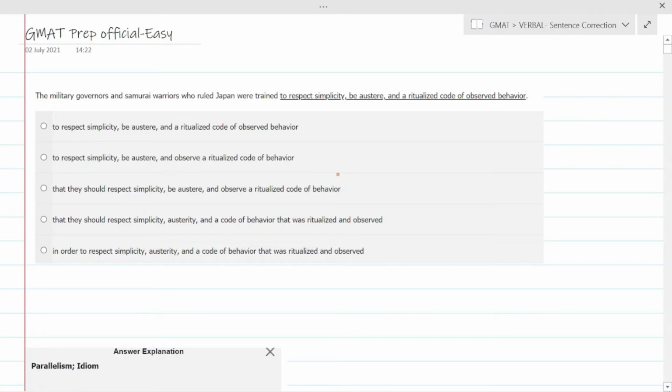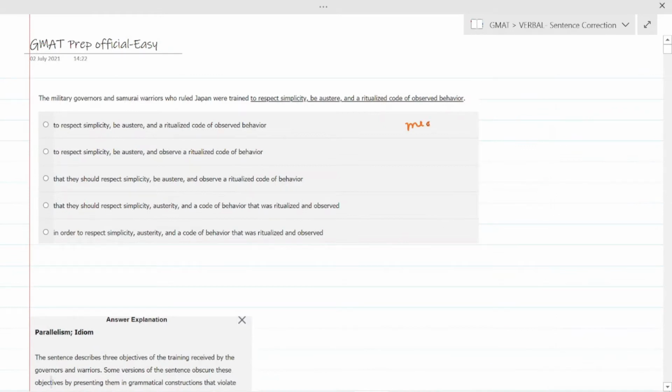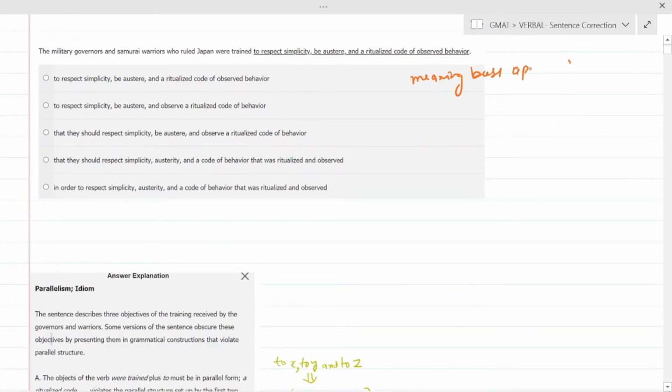I've tried all the approaches, and the one approach which I like the most, and I think will be very useful in all of the GMAT verbal concepts, is called the meaning based approach. Meaning based approach. I think the spelling is wrong. I know that, so just understand my feeling.